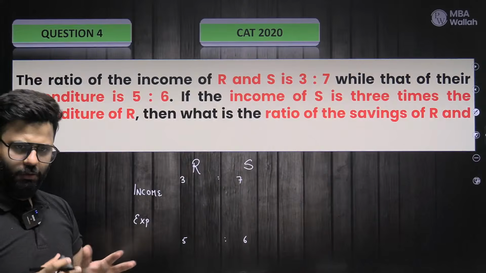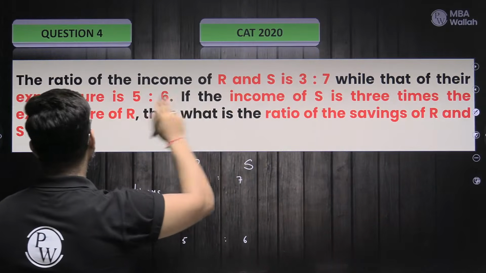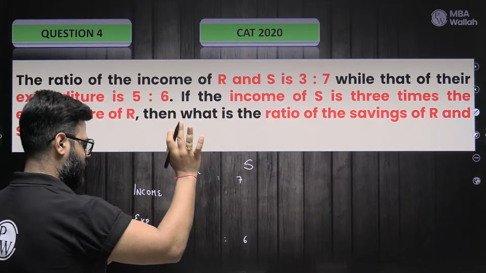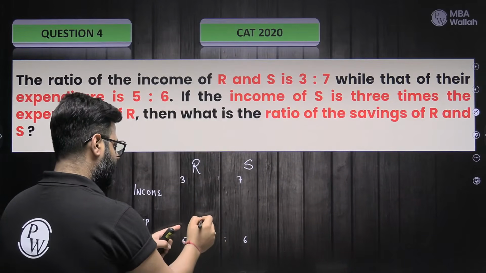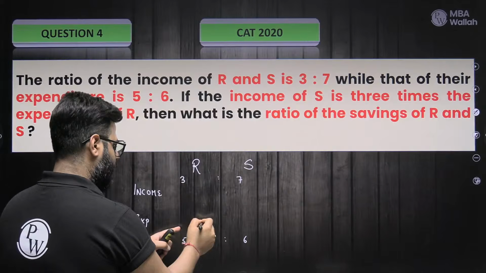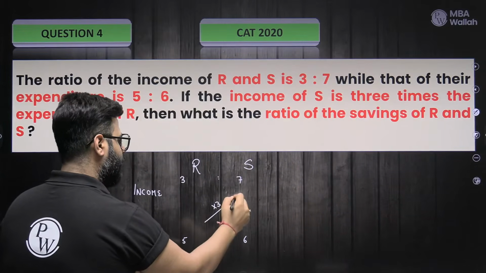Now see, have a look. The income of S is 3 times the expenditure of R. So income of S, this guy, is 3 times the expenditure of R. So this number multiplied by 3 will give me this number.